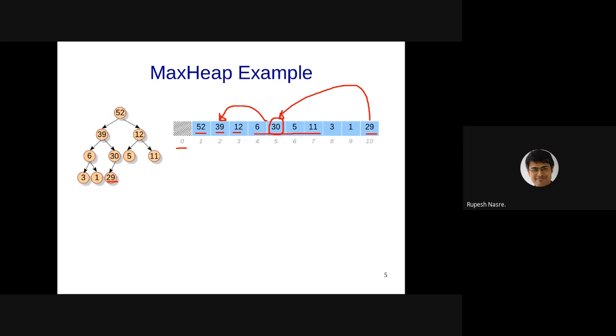But thankfully, since the elements are inserted in top to bottom and left to right fashion, the elements in this array are going to get inserted as you go from left to right. I hope you are able to see that, right? So the elements are inserted in level order fashion from left to right. And therefore, you just need to keep populating this array as you are inserting more and more elements. The heap property still needs to be maintained, which requires some juggling of elements. But given a heap, that is, given a tree, you can build its array-based representation just by doing a level order traversal, top to bottom, left to right.